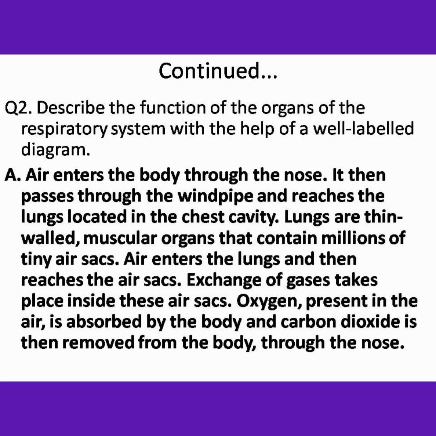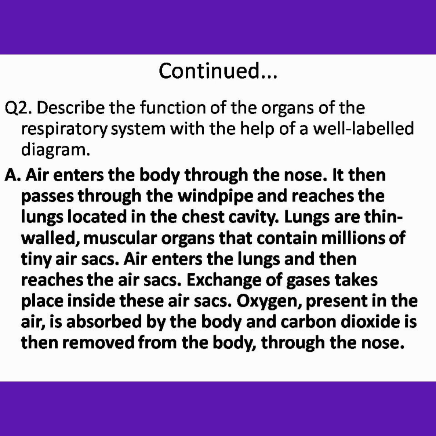Question 2. Describe the function of the organs of the respiratory system with the help of a well-labeled diagram. Answer. Air enters the body through the nose. It then passes through the windpipe and reaches the lungs located in the chest cavity.